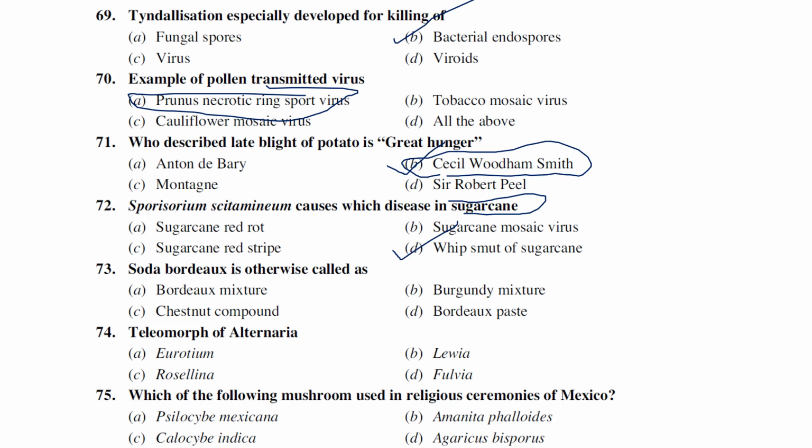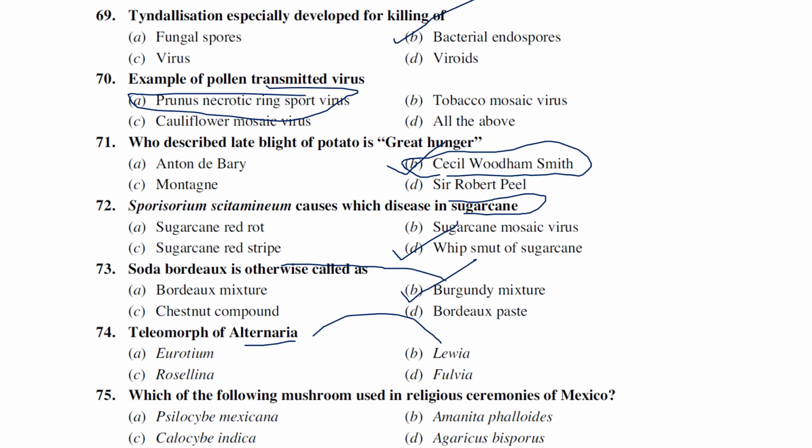Soda borax is otherwise called Burgundy mixture, which was developed by Mason in 1887. It is also called Mason lime since it was discovered by Mason. I repeat, Burgundy mixture is otherwise called soda borax. I think this question was asked in 2018. Teleomorph of Alternaria. So the Alternaria teleomorph is Lewia.